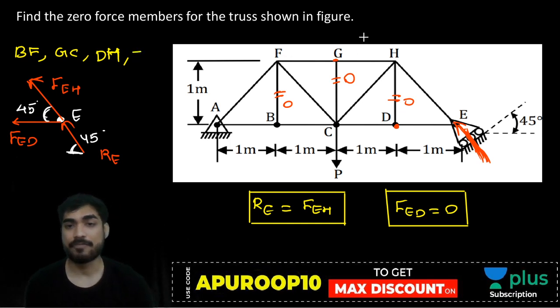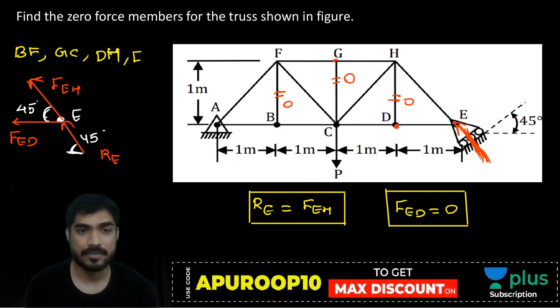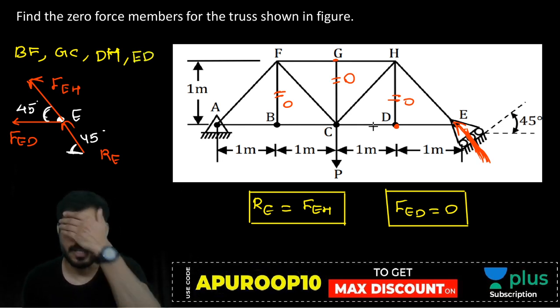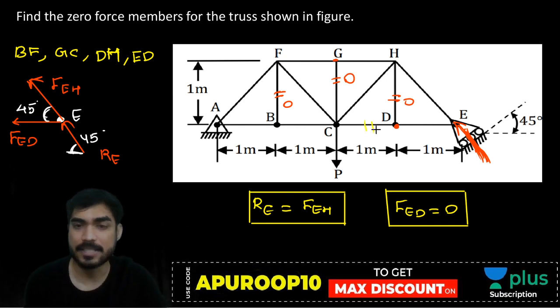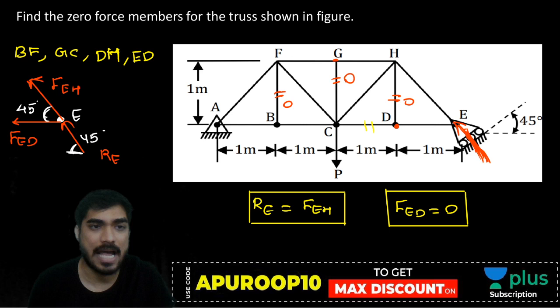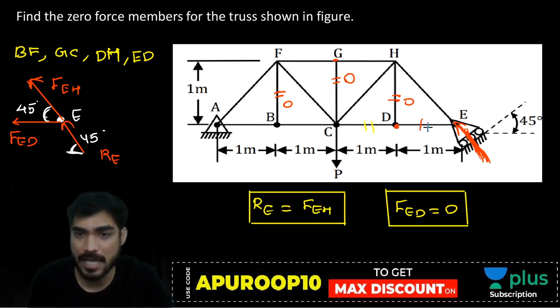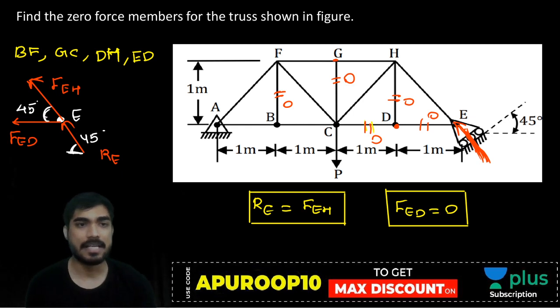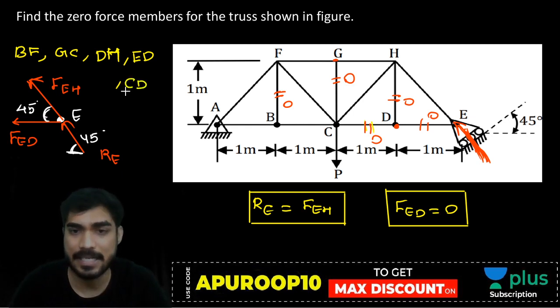Right? FED. FED. And if FED is a zero force member, then the CD that remains, this will also be zero, no? This became zero, this became zero, so this will also be zero, right? CD will also be a zero force member. Yeah, right. Is it clear to you?